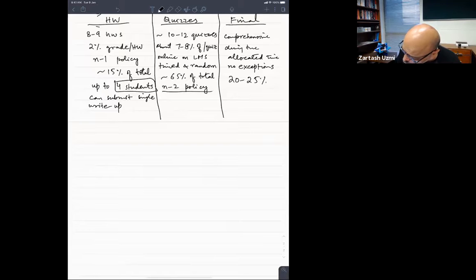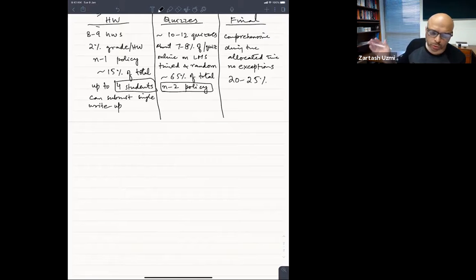For this n-2 policy for the quizzes, this is just to facilitate you. In regular semesters when the teaching is in person, I think most of you know that if you miss a quiz or a homework or an exam, you have to go to OSA, you have to file a petition, get a doctor prescription or whatever. You have to go through that trouble.